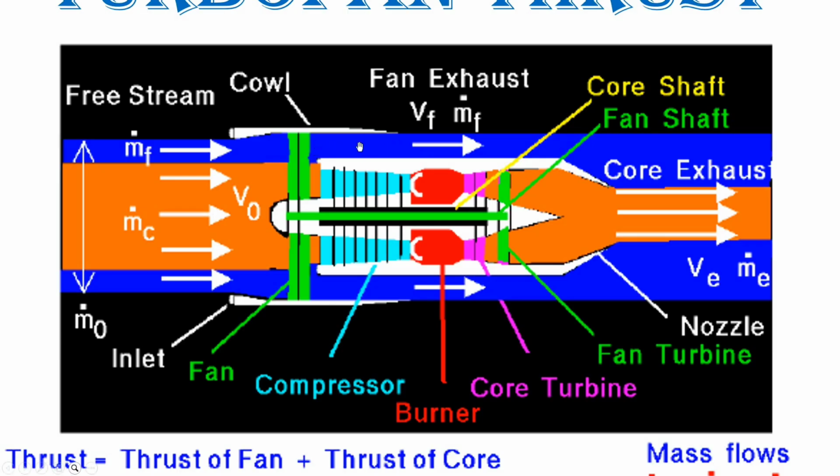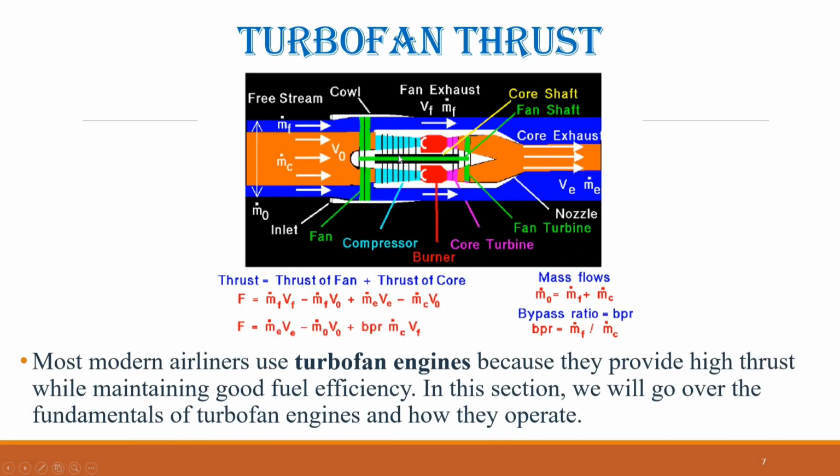The ratio of the fan mass flow to the core mass flow is called the bypass ratio. The total mass flow through the engine inlet is the sum of the core and fan flows. This can be expressed as: total incoming mass flow equals the mass flow through the fan plus the mass flow through the core.